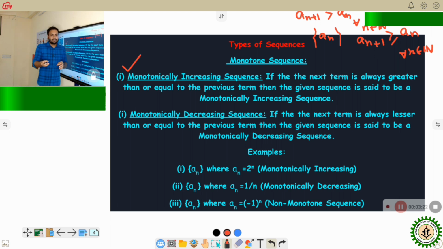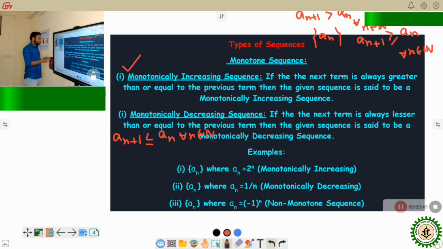Now, if the next term is always less than or equal to the previous term, then it is said to be a monotonically decreasing sequence. Mathematically, A_(n+1) is always less than or equal to A_n for all n belonging to the natural number set. Again, if A_(n+1) is strictly less than A_n for all n belonging to the natural number set, then it is a strictly monotonically decreasing sequence.